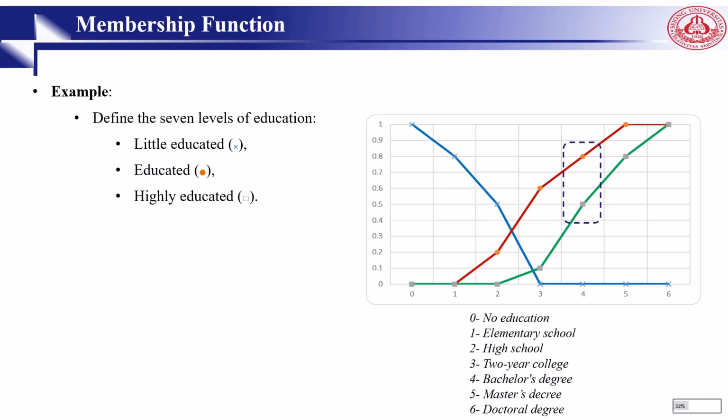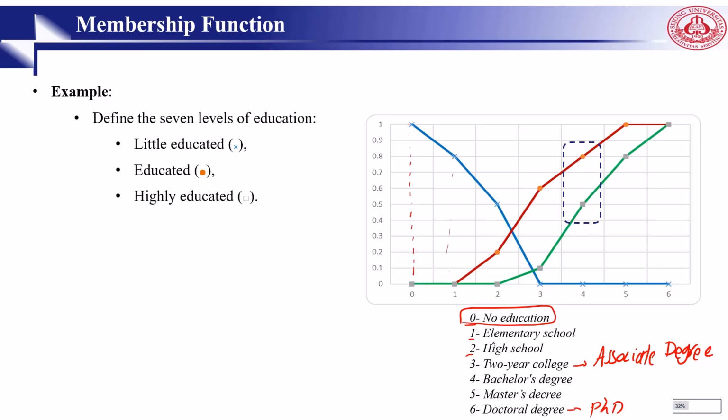Here is an example of a membership function. We want to define the seven levels of education. Say 0 is no education, 1 is elementary school education, 2 is high school, 3 is two-year college, or sometimes they call it associate degree, then bachelor degree, master's degree, and doctoral degree, which is also known as PhD. So in here, you can see that if we consider little educated, this one as little educated, then if someone has no education, the membership degree of little educated is 1. So uneducated people are little educated.